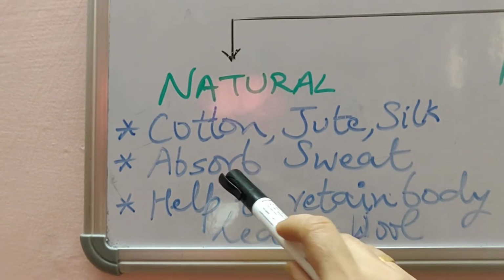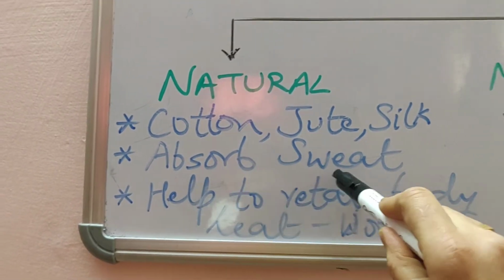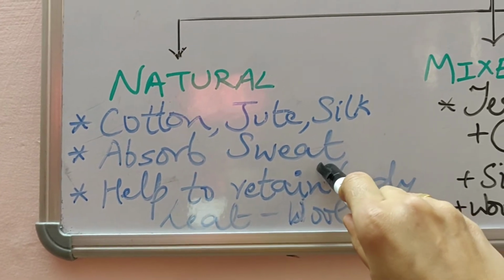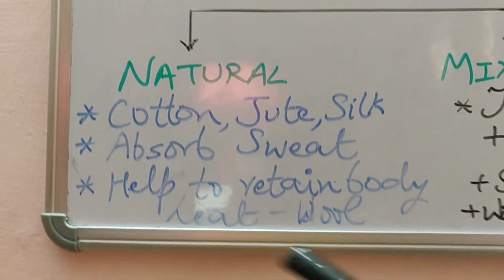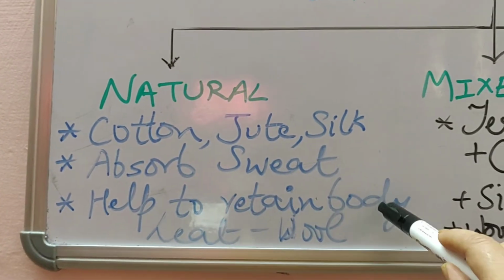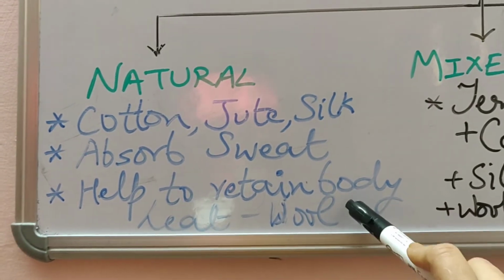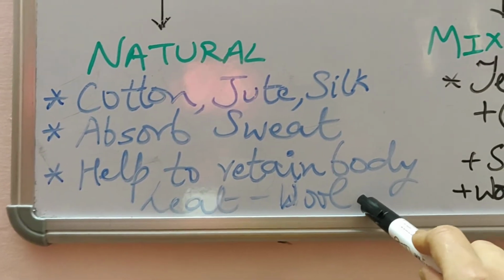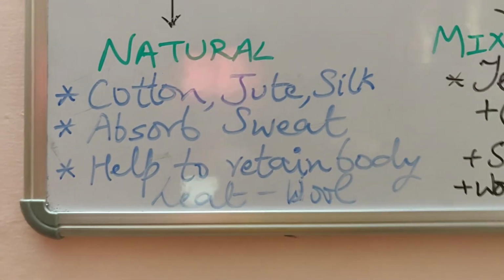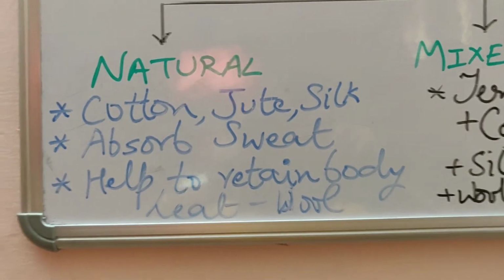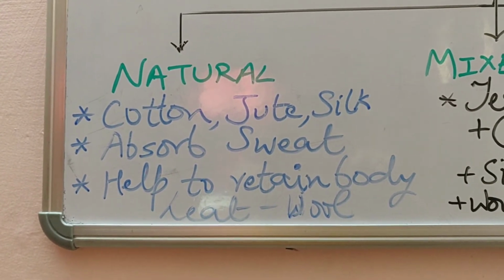Now, what are its good points or what are its good properties? They help to absorb sweat from our body. Means when we sweat, then it is absorbed by a natural fiber more easily. Then they help to retain body heat, so body temperature is maintained, particularly by wool. In the winter season we wear wool. It helps to retain the body heat. It does not allow the body heat to escape. But you know, children, these natural fibers have some ill effects also.